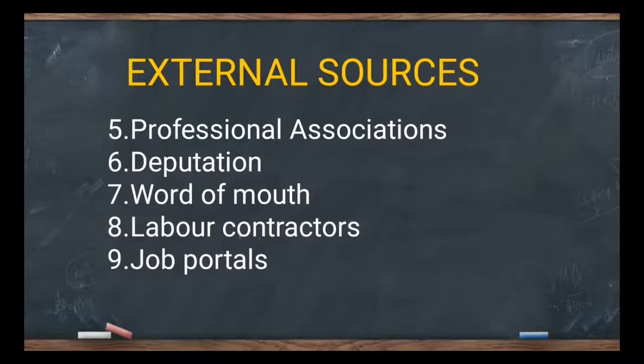So this is what the professional association is: the already trained person can be recruited. Next is deputation. Deputation is where the person will be an employee of the organization already. He can be an employee of a finance department, for example, but